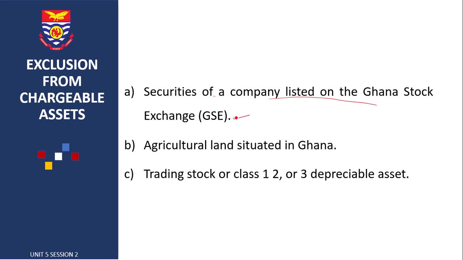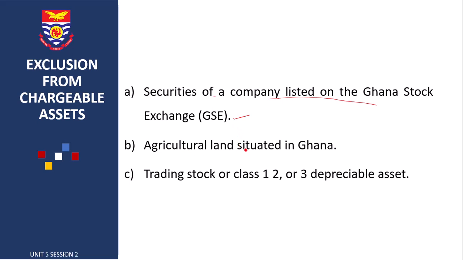The extension, which follows the expiration of the previous exemption period on 31st December 2021, means that capital gains realized by investors from trading securities listed on the Ghana Stock Exchange would continue to be exempt from tax until at least 31st December 2026. This was captured in the 2022 mid-year budget.